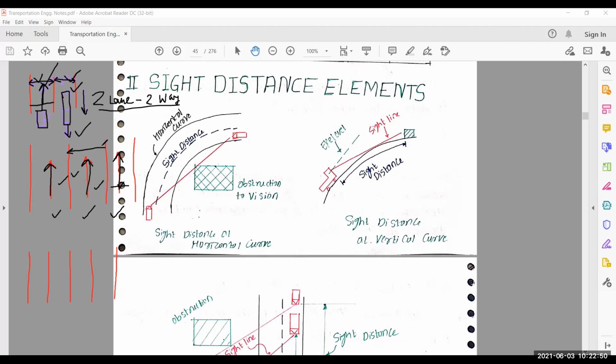So the middle lane width is given as 5.5 meter by our IRC. So this is 5.5 meter and this is 3.5 meter